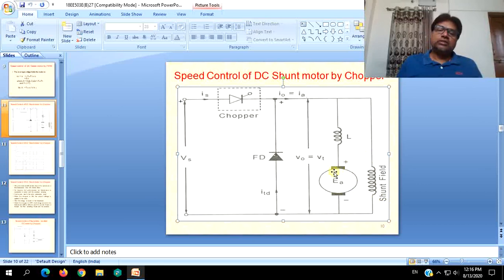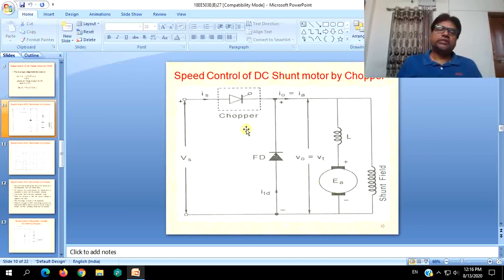And when you are following armature control, again freewheeling diode should be connected in anti-parallel with the armature, bypassing the SCR. And this is the case of supply voltage control, where the chopper output is fed as it is to both the armature as well as shunt field. Freewheeling diode is hence connected across the total load.